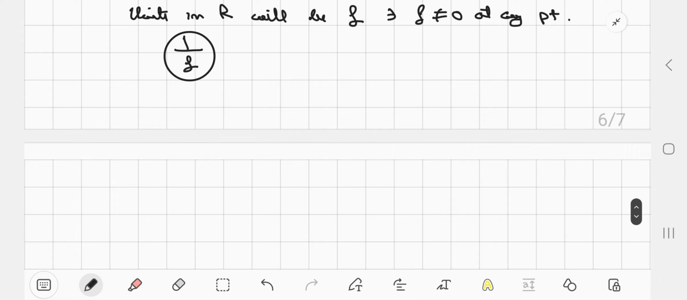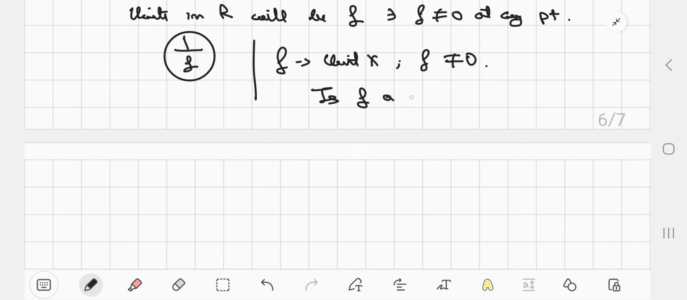Moreover, now suppose F is not a unit, and let's say F is non-zero as well. Then my question is: is F a zero divisor? But that question can also be very easily answered.